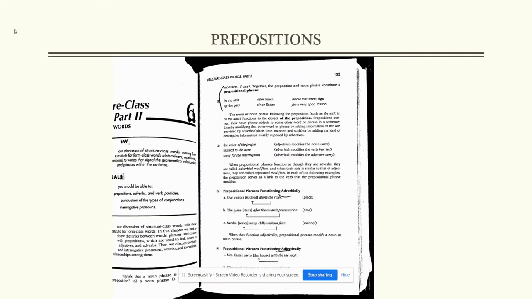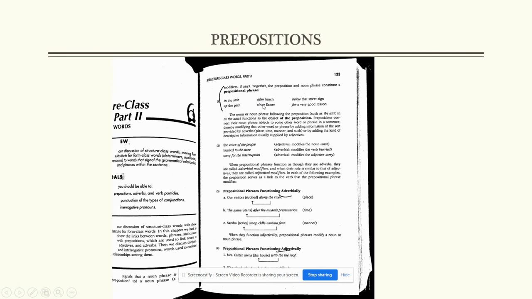And we're going to start out with prepositions. The structure class word we're looking at is prepositions. You may have had some device for learning how to recognize prepositions when you were in grade school. I've had some students say they learned a preposition song, or maybe you learned that a prepositional phrase is anything a plane can do to a cloud: over the cloud, through the cloud, under the cloud, in the cloud. Prepositional phrases are called prepositional because they're in preposition to a noun, like in the attic, up the path, after lunch, since Easter. So you can see that the preposition after is in preposition to a noun.